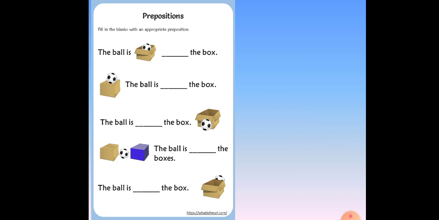Another activity. Fill in the blanks with an appropriate preposition. Here clues have been not given directly, but if you see the box and the ball, then it will be clear to you. Which preposition will you use here?